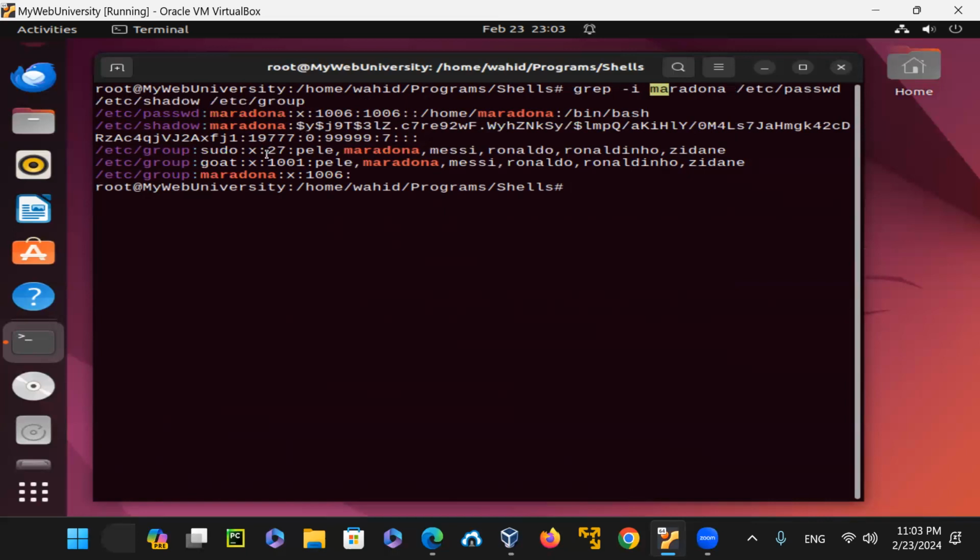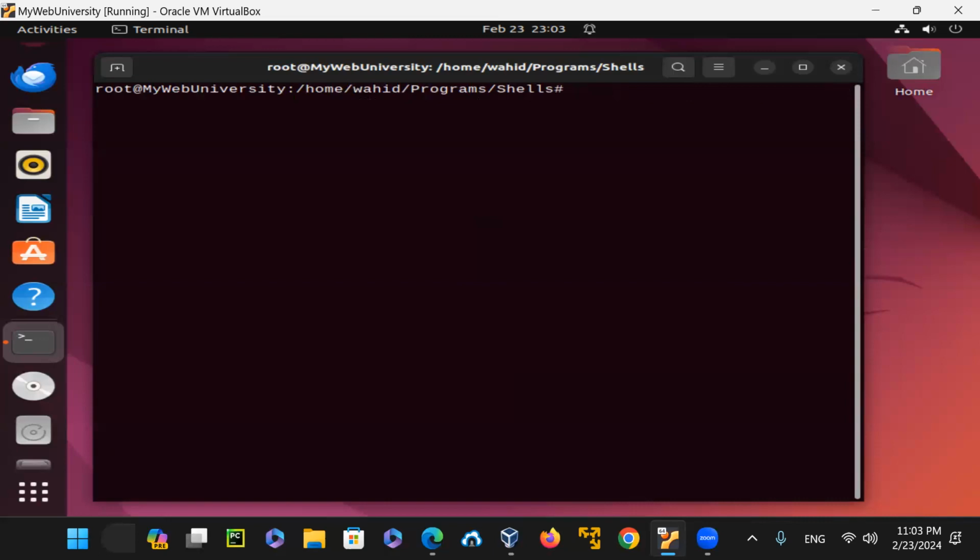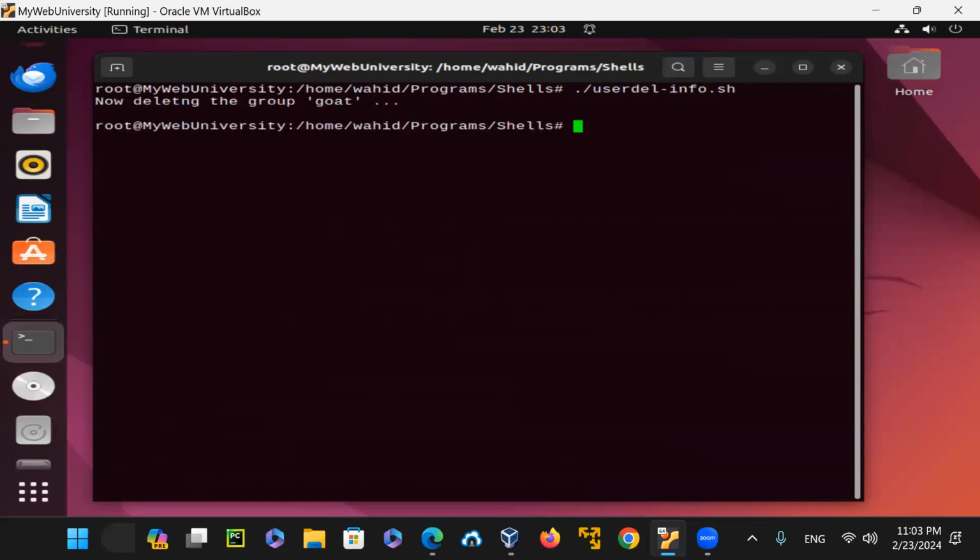So this is for the shadow file, as you can see here, the password is long. But now I'm going to delete those by just saying userdel and then running this script, and just did it.